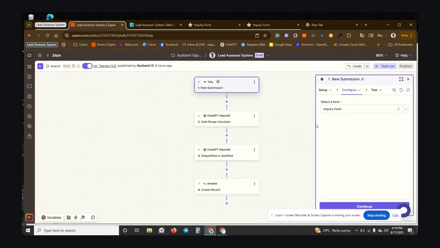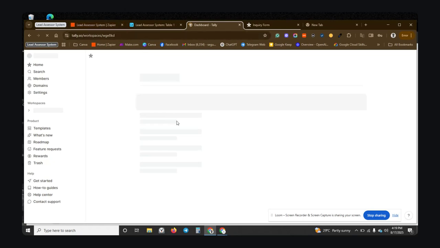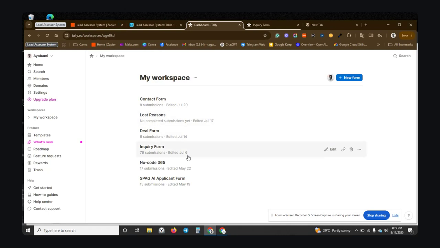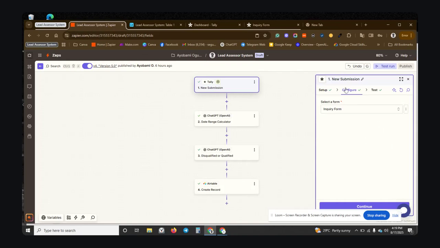So let's go back to the system. That's exactly how the form looks. If I come to my workspace, still loading, and I click on edit, it's going to show exactly how the edited version of the form looks, right?